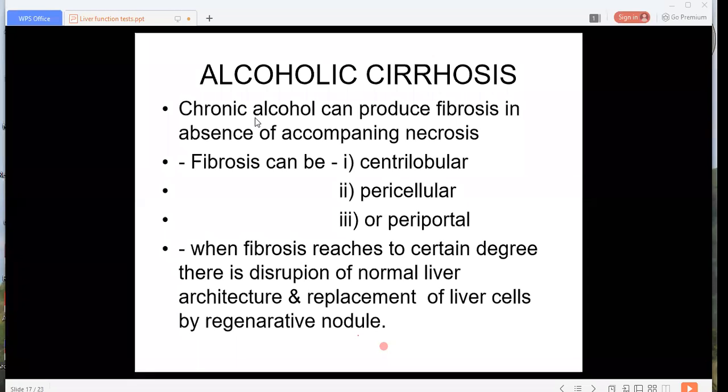Why is this associated with accumulation of excessive fat? Because the liver is concerned with the metabolism of fat by phosphorylation, and for this phosphorylation, choline and methionine are needed. These lipotropic factors are essential for phosphorylation.